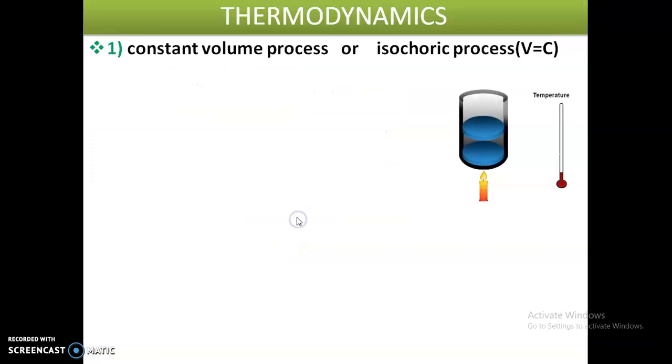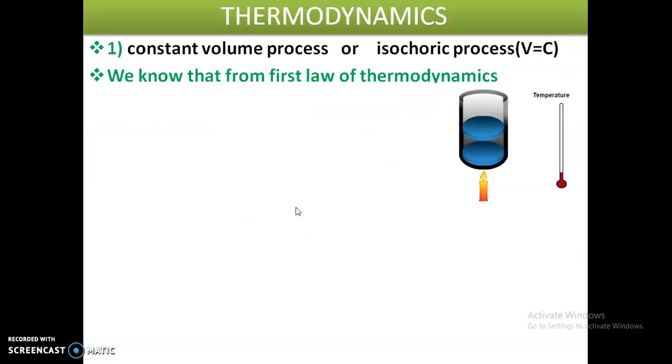Already we know from the first law of thermodynamics that Q, the heat supplied, is equal to work done plus U. Here in the constant volume process, work done by the gas is 0, because there is no change in volume. That's why W becomes 0. Therefore, Q is equal to U.